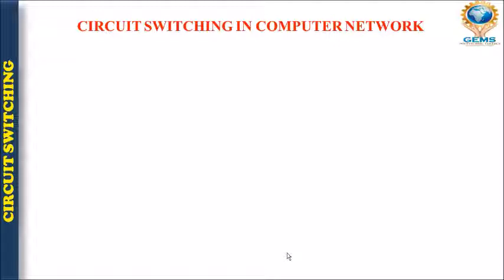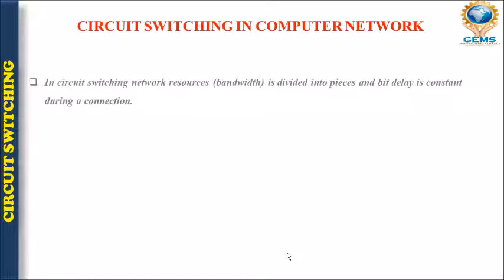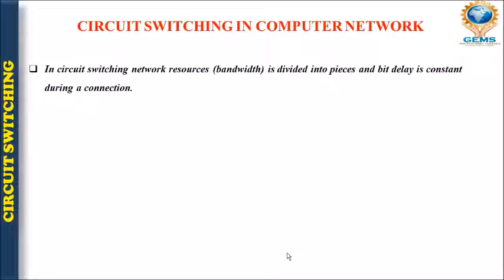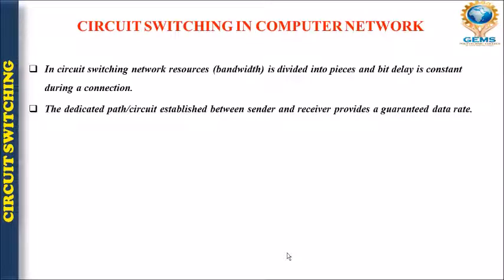So let's talk about how this type of circuit is used in computer networks. The bandwidth is divided into pieces, and bit delay is constant during the connection. A dedicated path is established between sender and receiver, which provides a guaranteed data rate. Whenever we provide a dedicated path, it guarantees a constant data rate.